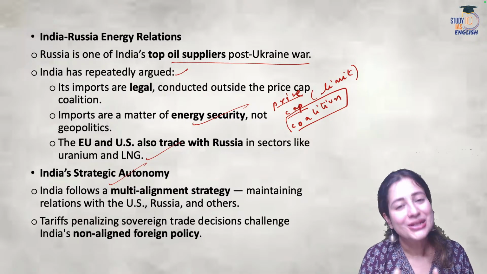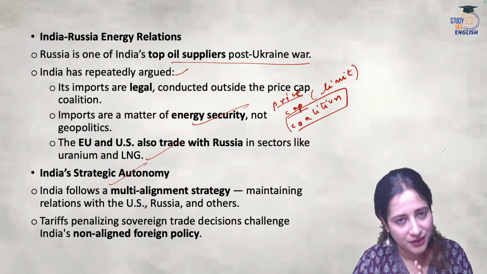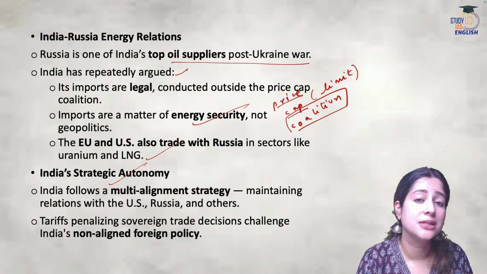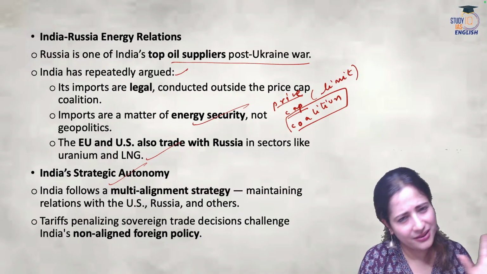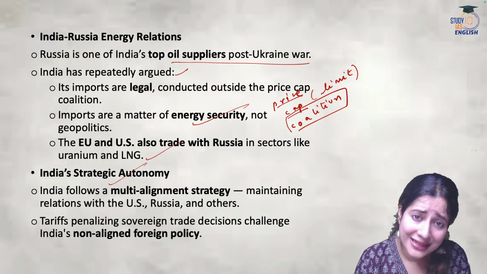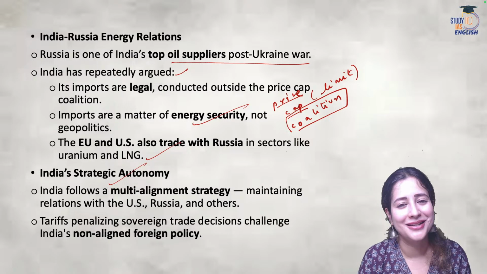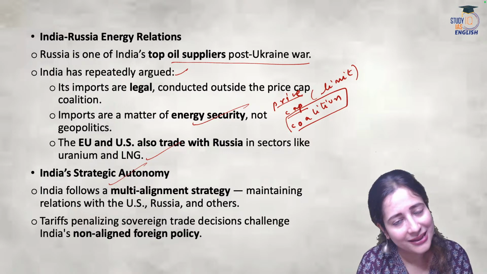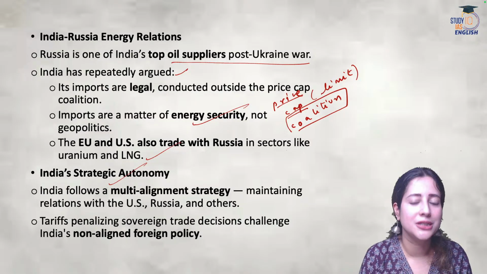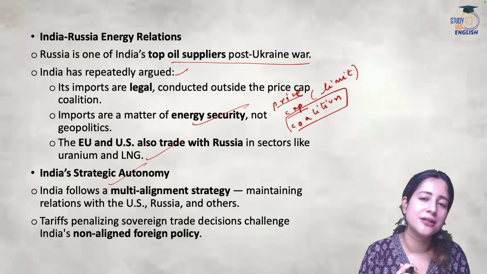Okay, so that's the reason behind the price cap coalition, the partnership of G7 and Australia, which tries to limit fluctuations in Russian oil. They have fixed it. Like recently, it was $60 per barrel. But India is saying we are maintaining the upper price coalition limit. We are not buying it at an expensive price. If it is $60 per barrel, that is what we are also buying it at. We are not buying it for $80 or $100 per barrel. Then why are you blaming us? If we are maintaining all the rules and laws here.